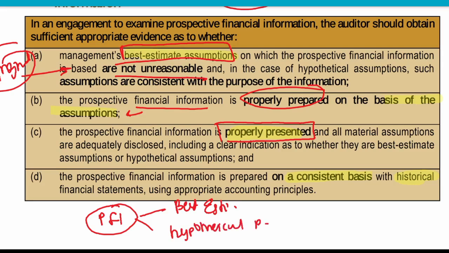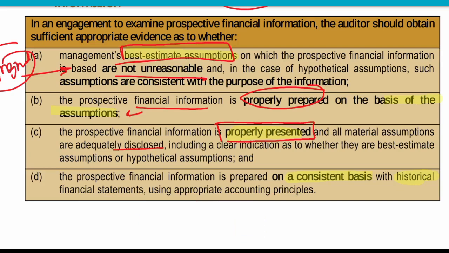So the auditor will examine that the information is properly presented, and wherever disclosure is required, that this thing is based on best estimate and this thing is based on some hypothetical assumptions. Clear disclosure and proper presentation must be there.